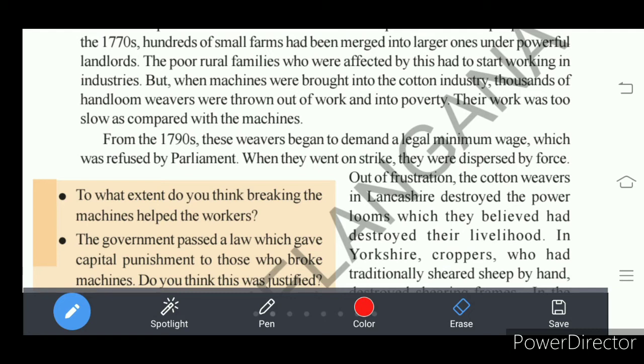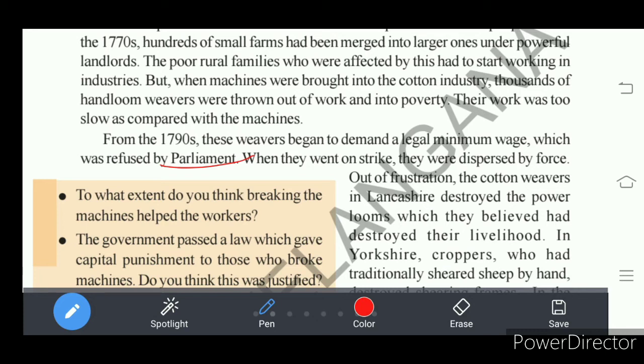So Parliament refused the demand of the weavers that there should be a legal minimum wage.